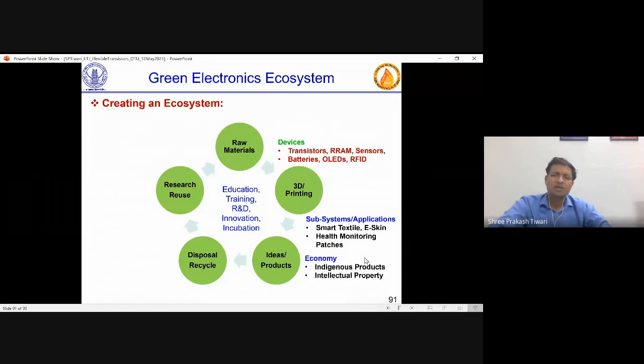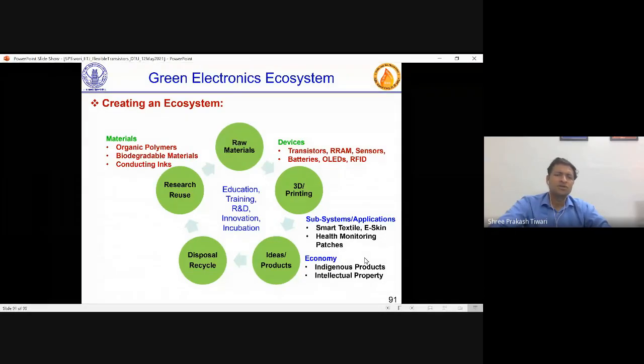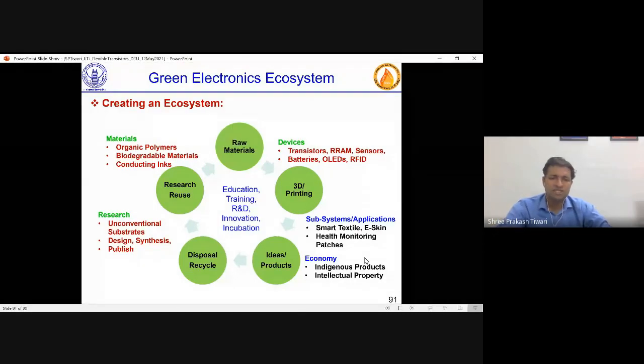Then whether it is economical, whatever you produce, whether you do it through some intellectual properties or some products, it has to be economically viable. So these are one side of this wheel: economy, applications, and which devices you are using. The other side is how do you make it? So certainly you need organic polymers, you need biodegradable materials, you need conducting inks. What you do in academia, you do research, you use unconventional substrates, you design, you sometimes synthesize the materials, publish papers. This is our role, to buy materials and develop this technology.